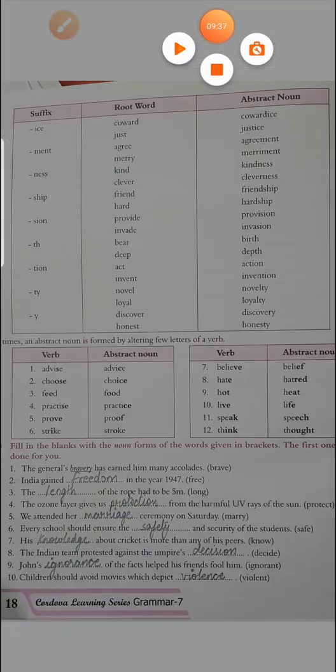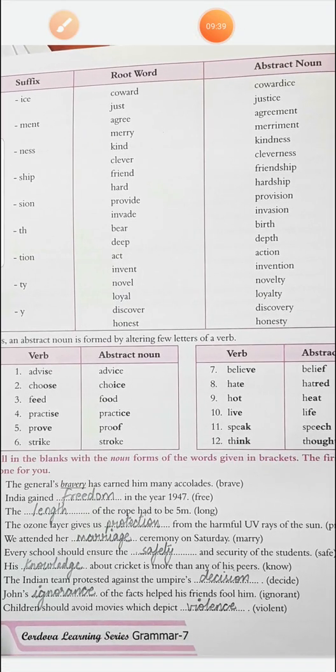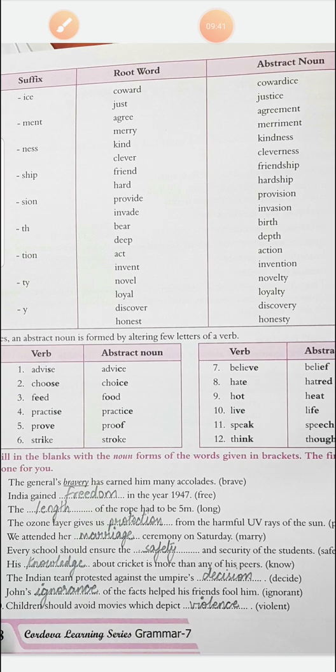Alright. Again here you can see the suffix ice is added to the root word. Coward and just become cowardice and justice. Ment to agree and marry: agreement, merriment. Ness to kind and clever: kindness, cleverness. Ship to friend, hard: friendship, hardship. Sion to provide, invade: provision, invasion.